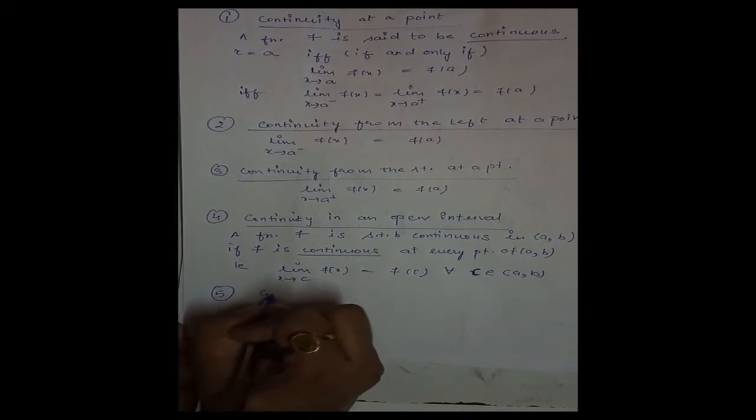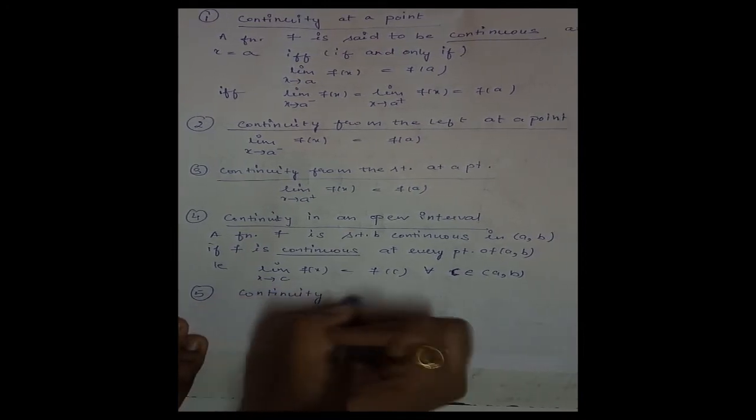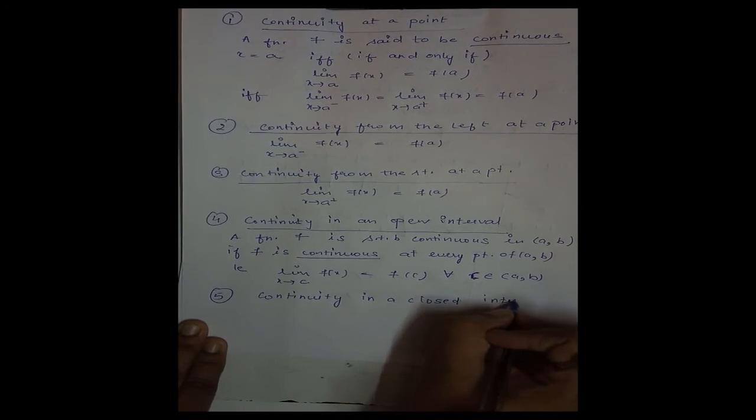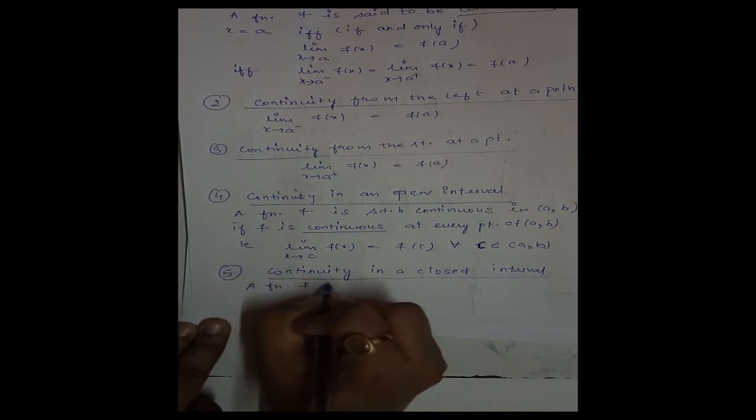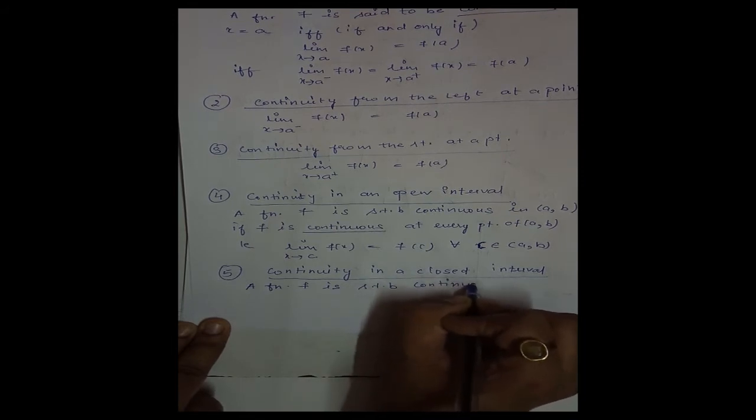Same way we can say continuity in a closed interval. A function f is said to be continuous in the closed interval AB.